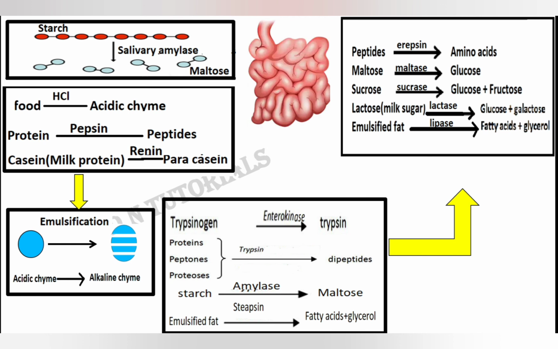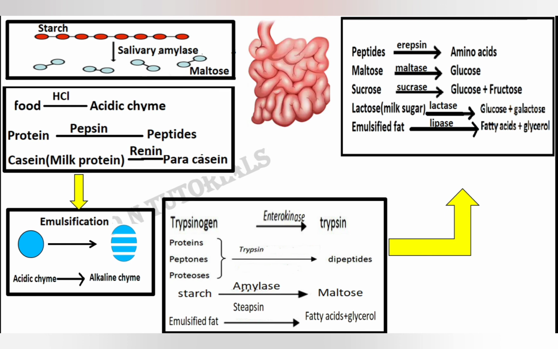Erepsin is a protein digesting enzyme which converts peptides and dipeptides into smaller amino acids. Maltase digests maltose into two molecules of glucose. Sucrase digests sucrose into glucose and fructose. Lactase will digest lactose into glucose and galactose, and lipase is going to digest the leftover emulsified fat into fatty acids and glycerol.